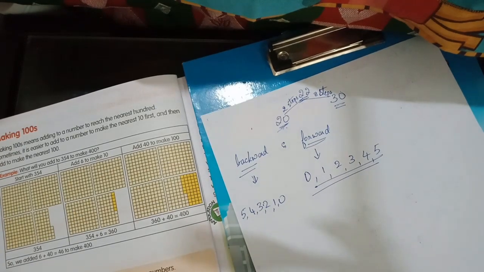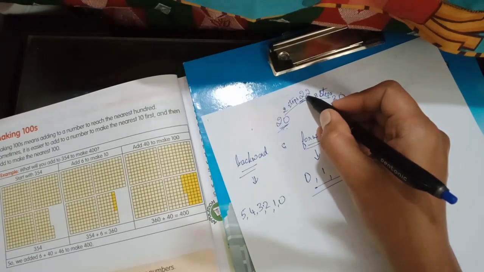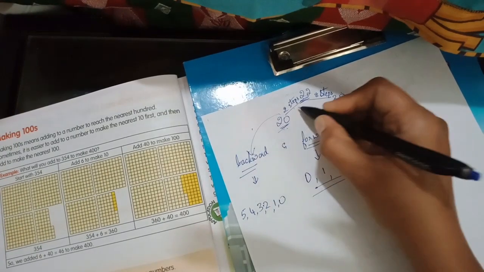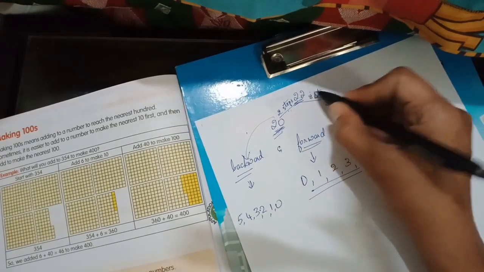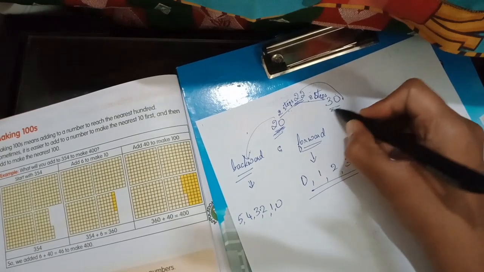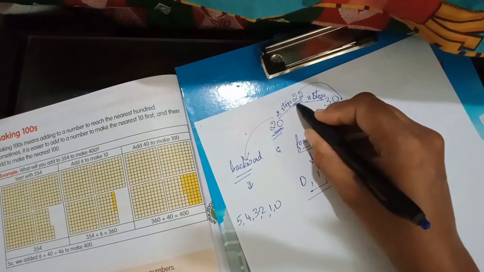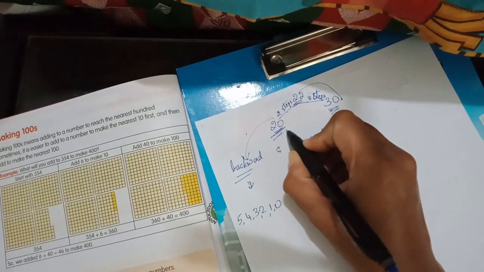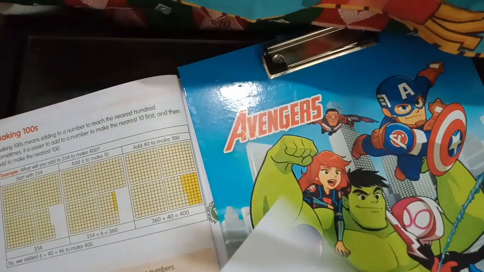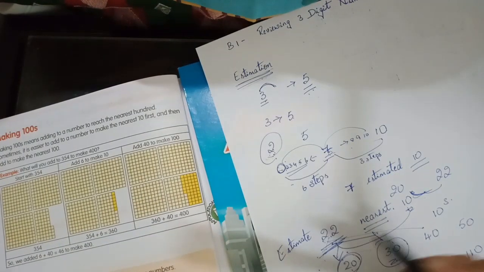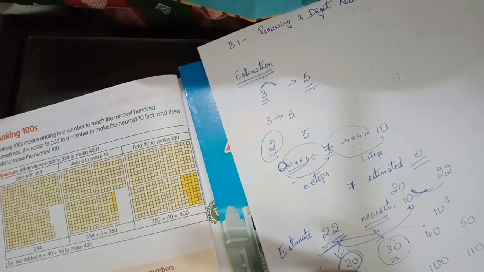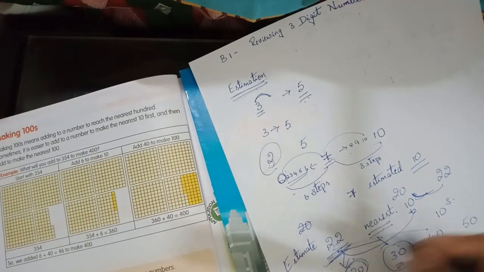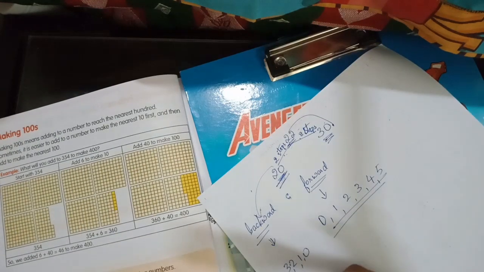So I am telling you, 22 should go 2 steps backward, only 2 steps away, to reach 20. But it has to move 8 steps forward to reach 30. So, to which tens is it close? 22 is very close to 20. So, when I ask you to estimate 22 to the nearest tens, you have to write the estimation in a sentence.